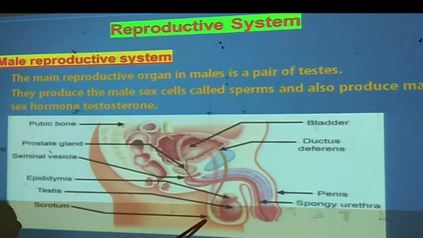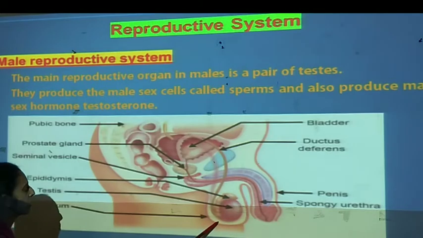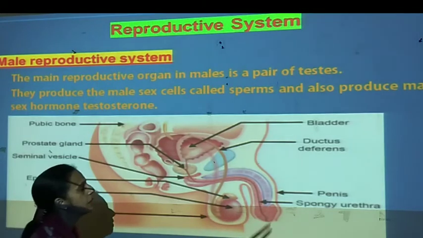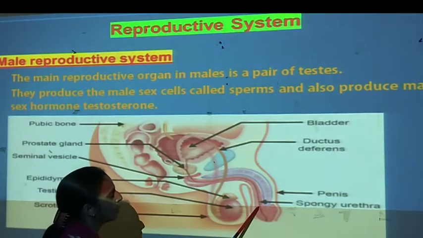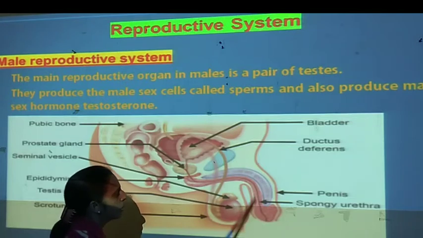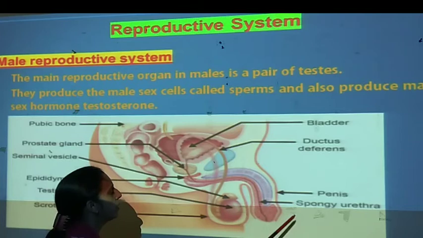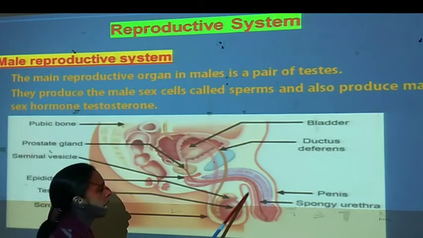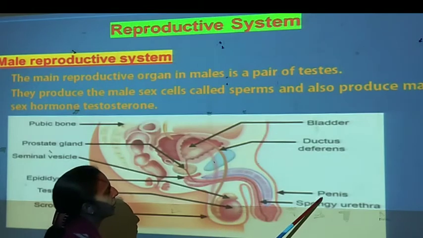Then the sac-like structure where the testes are present is called the scrotum. And here is the common pathway of the urine as well as the semen, called the urethra, and the whole spongy part is the penis.